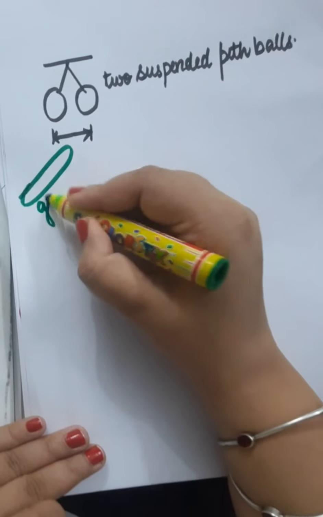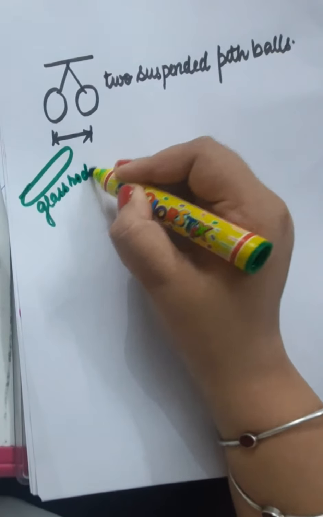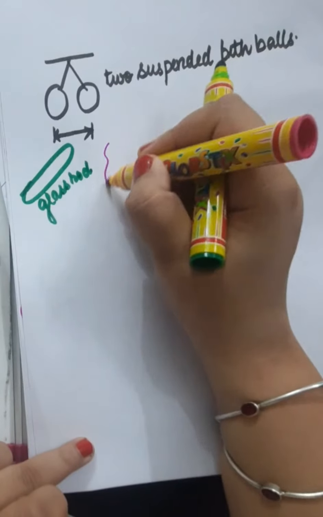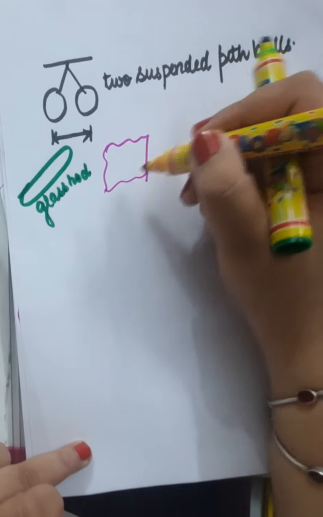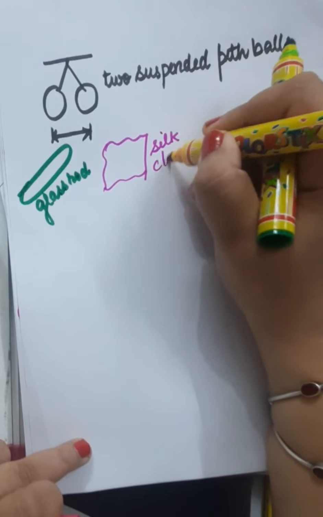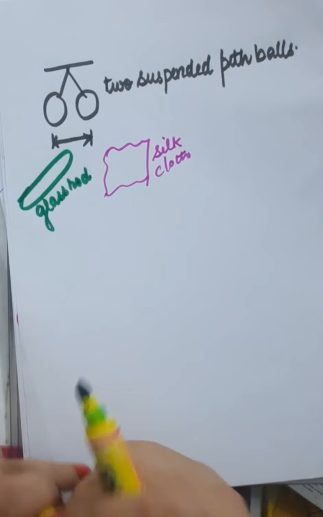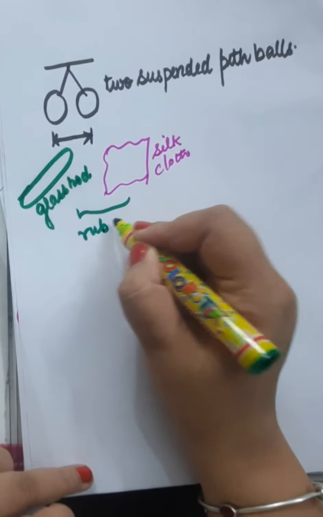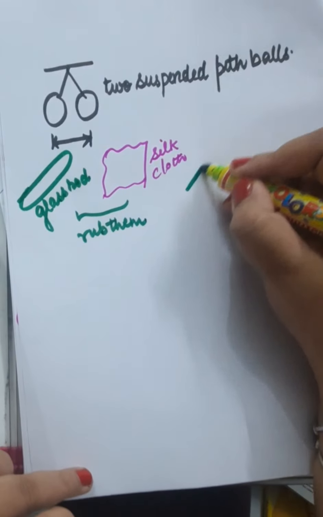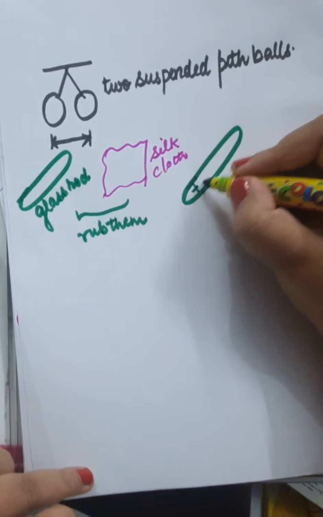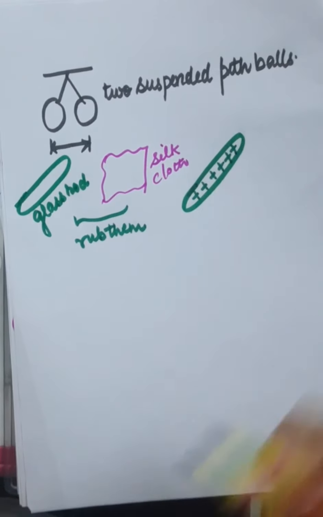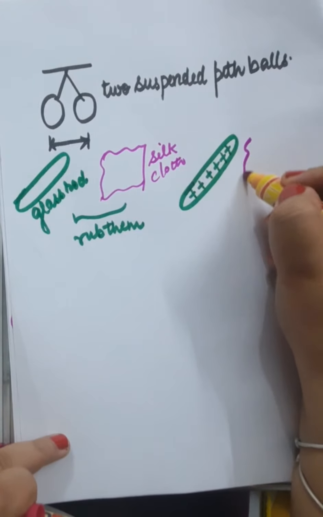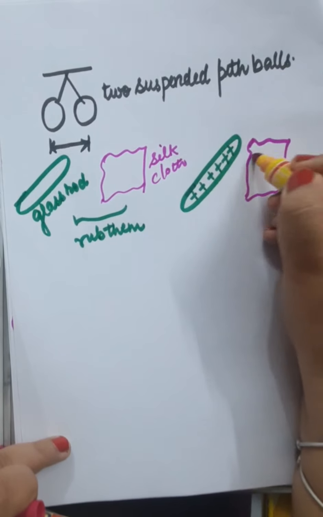Now, what are you doing? You have one glass rod and one silk cloth. Rub them with each other. Then when you rub them with each other, this glass rod will become positively charged and that silk cloth will become negatively charged.